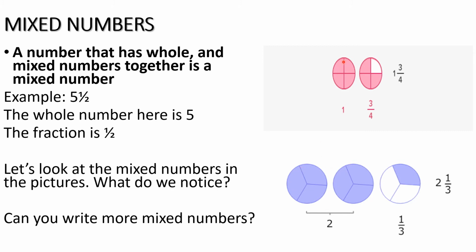This is not being touched at all. It's completely covered. It's all pink, okay? So it means it's a whole, one whole. Then one portion has been eaten. What is the portion that has not been eaten yet? 3. That's 3 out of 4 remaining. So how do we express this as a mixed number? 1, 3 out of 4.